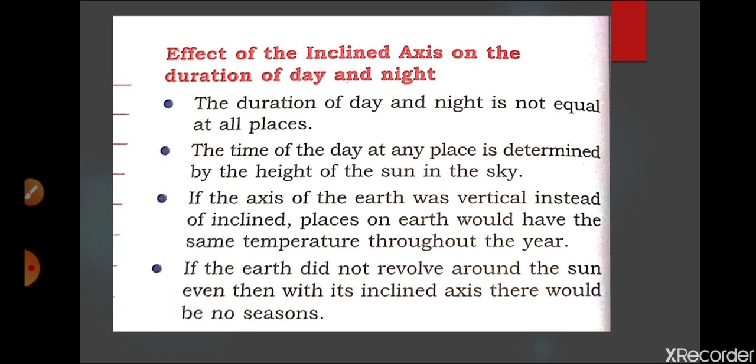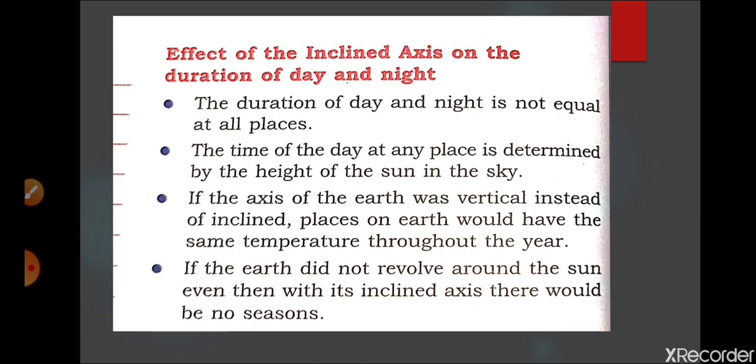As I told you, day and nights are not equal in all places because of the tilt. The length of the day at any place is determined by the height of the sun in the sky. If the sun remains for more time high in the sky, then the day will be long, and if the sun remains for less time high in the sky, then the day will be short. As I told you, because of the inclination of the earth, these changes in time duration occur.